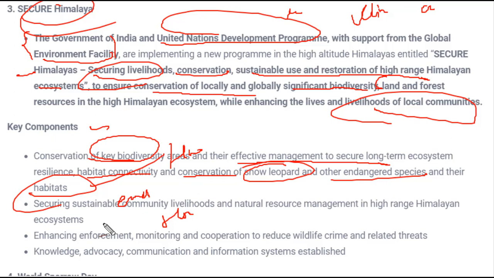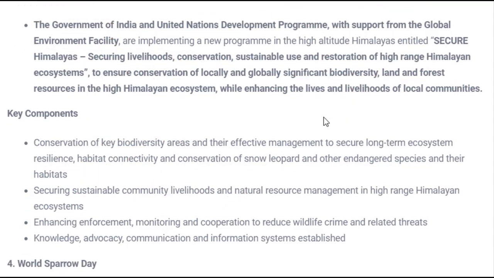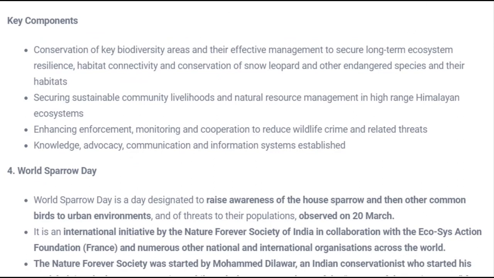Okay. And the sustainable community livelihood. Along with those species, certain humans also live in those areas, and their life should not be affected, and they can use the resources and manage the Himalayan ecosystem. See, whenever there is a huge amount of biodiversity present in a certain area, people start over-exploiting it so that they can earn as much profit as they can. In order to prevent that, this Secure Himalaya was launched, because local people are also living there, so they will be aware that they should use the resources of the Himalaya in a proper manner, or sustainably, so that they are protected for future use also.